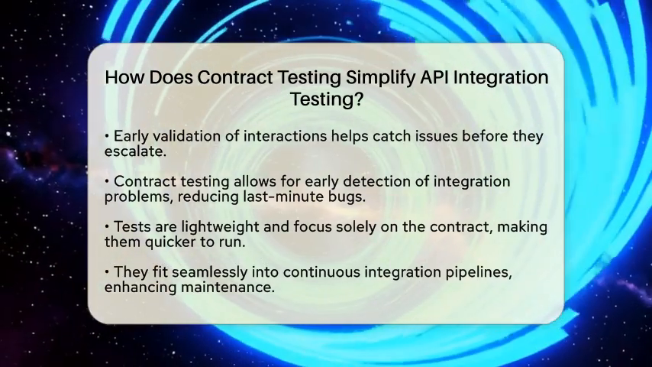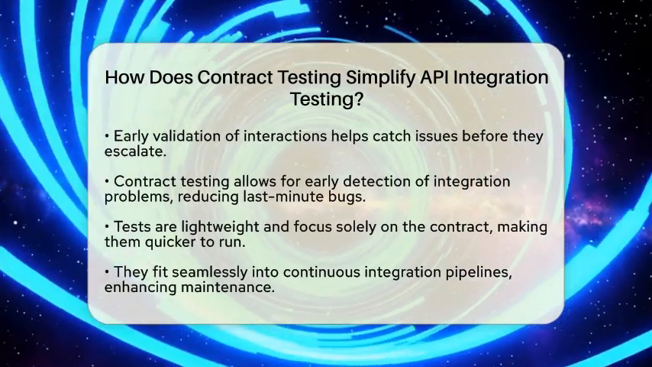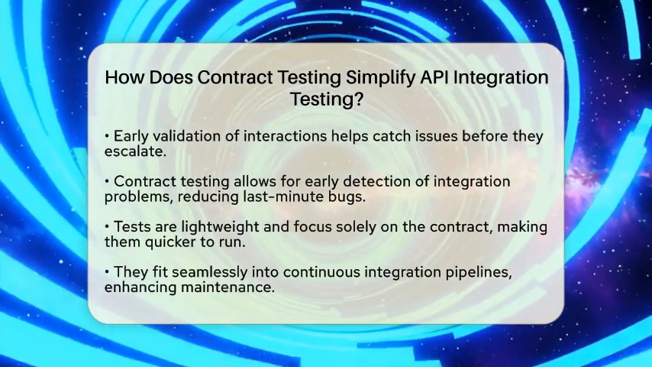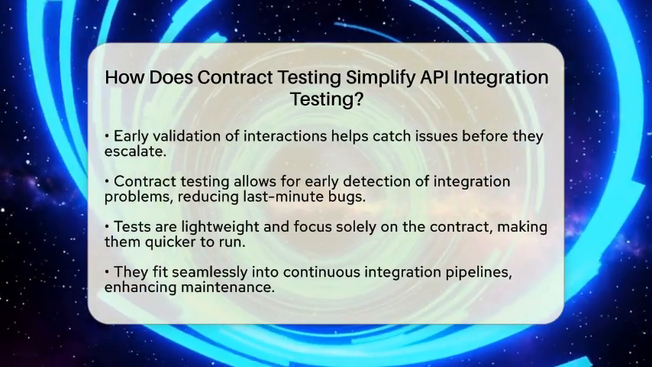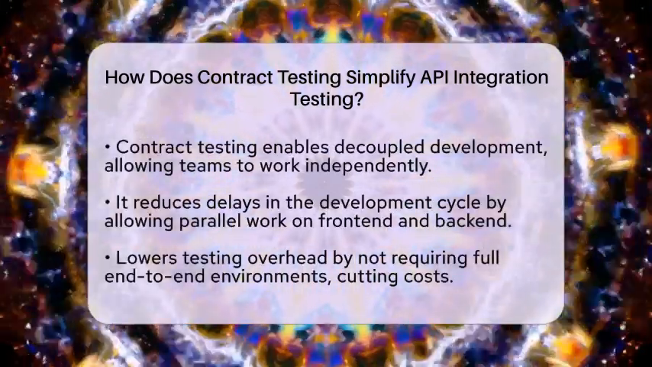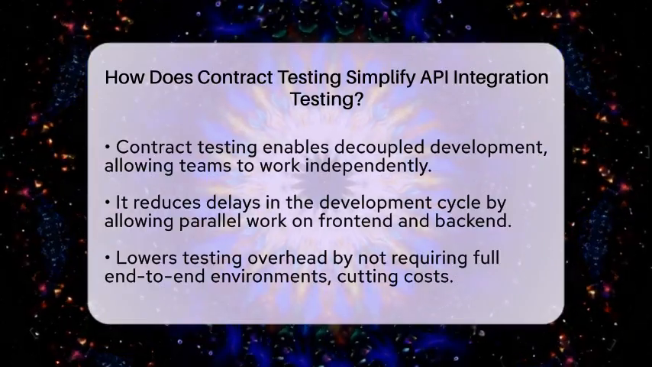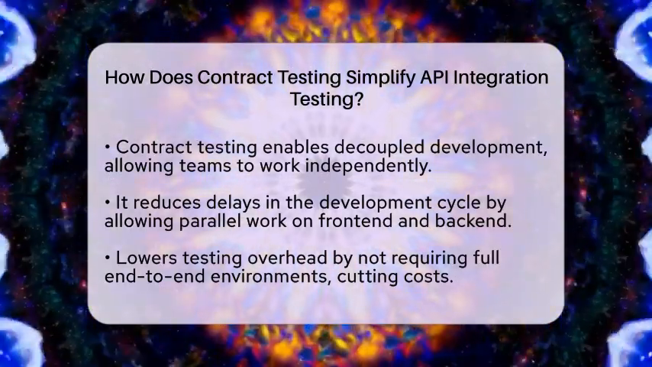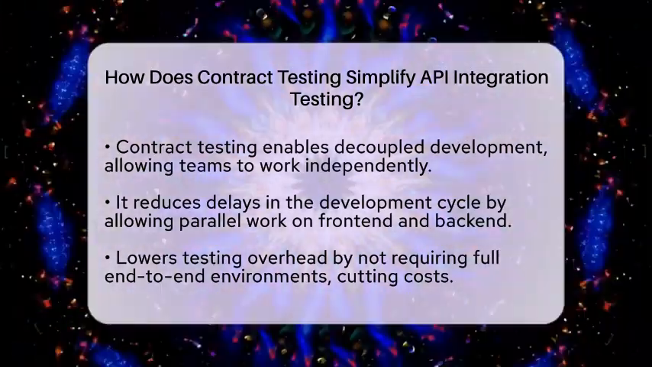Contract testing also allows for decoupled development. Since the contract serves as a shared agreement, different teams can work on the front end and back end simultaneously without waiting for each other. This parallel work reduces delays and speeds up the overall development cycle.